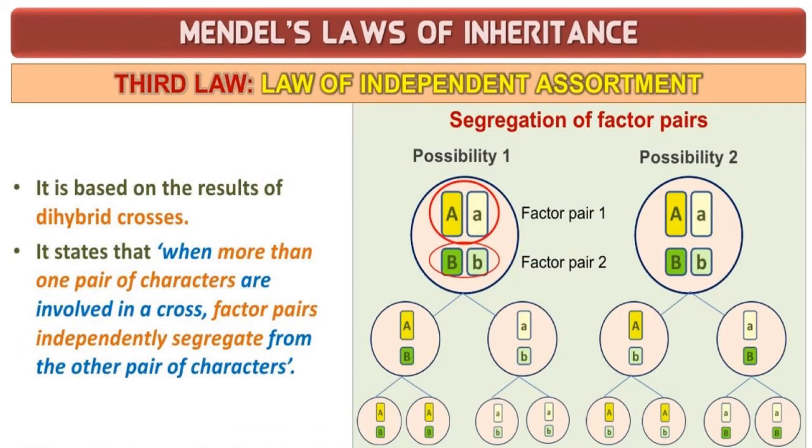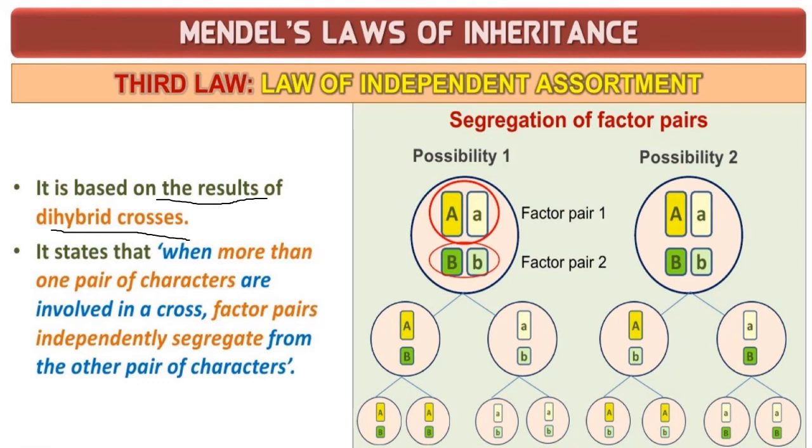Okay. Now, the third law, independent assortment. The example for the law of independent assortment is the dihybrid cross. So here I have written it is based on the result of the dihybrid cross. What is the law of independent assortment? It explains the inheritance of two genes.